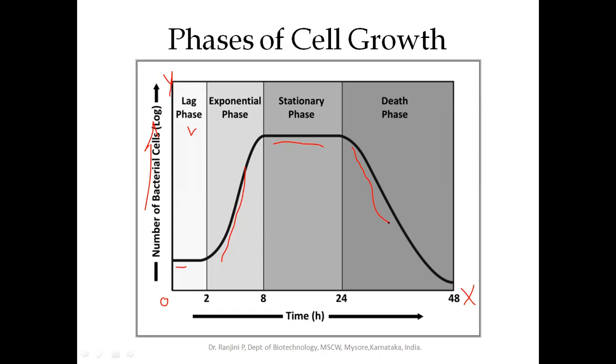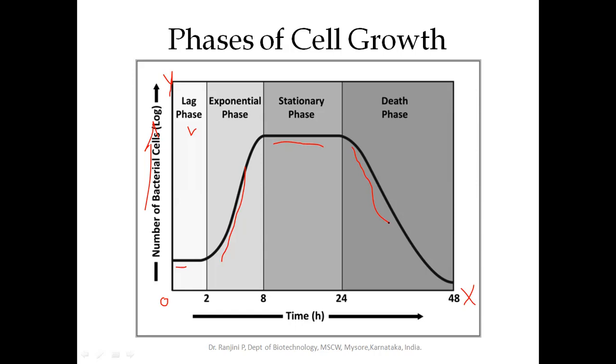The factors are the type of media you are using, and the length of the lag phase also depends on the phase of the cell being inoculated, and also the number of cells. For example, you have selected cells for inoculation in the stationary phase.